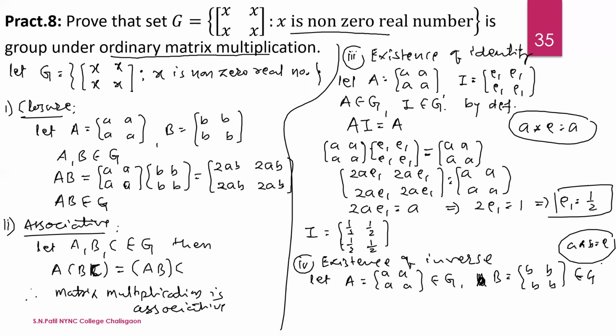Here the binary operation is multiplication, that is A into B is equal to identity. Here the identity has all entries 1 by 2. Now put the values of A, B and identity.